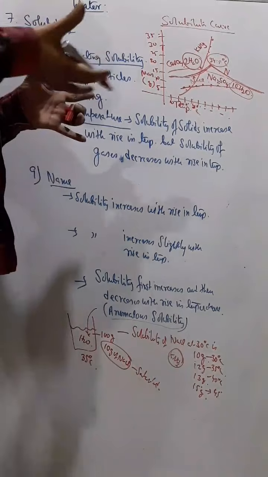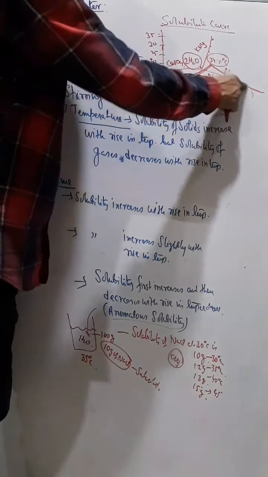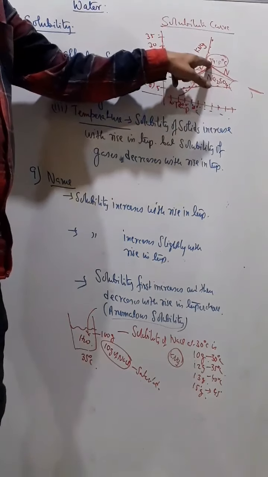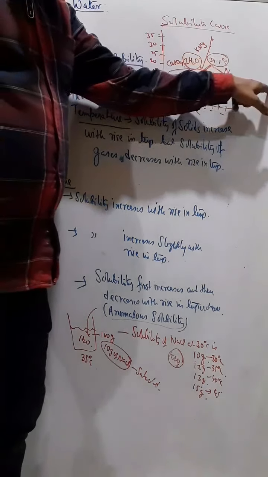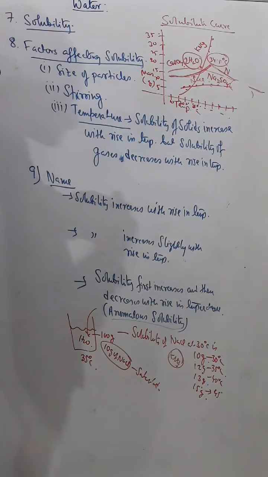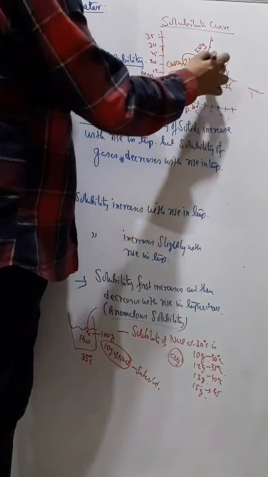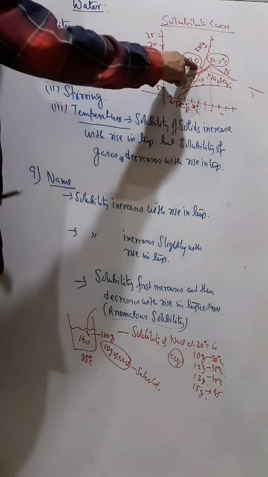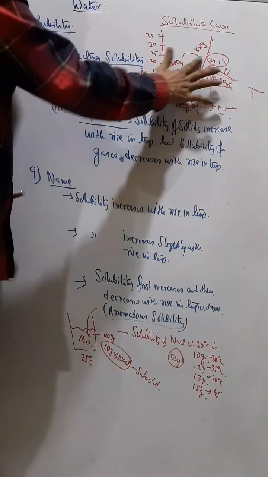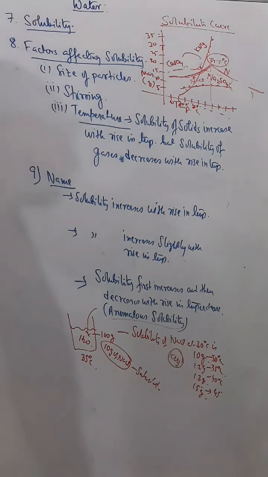But due to the heat, slowly this water gets evaporated and removed, and then it becomes anhydrous. As it becomes anhydrous, its solubility starts decreasing, because there is a change in composition in the molecular structure, so therefore its solubility varies. So up to 34.5 degrees it remains hydrated, and therefore its solubility is increasing. Same thing for calcium sulfate also. Up to a certain temperature it remains hydrated, and as soon as it becomes anhydrous, its solubility starts decreasing. So this is about solubility and the solubility curve.